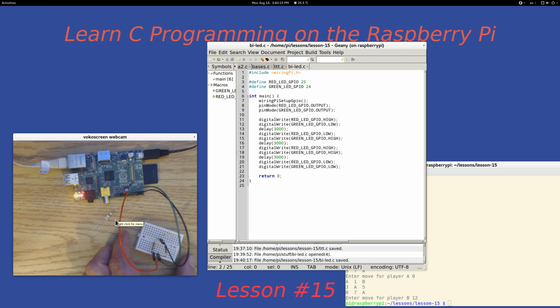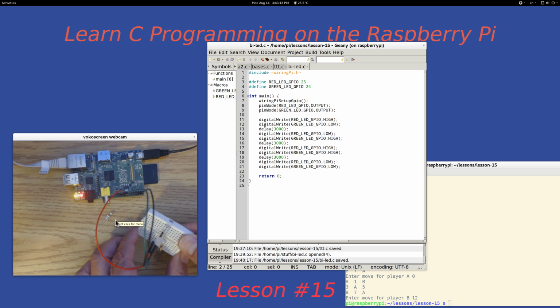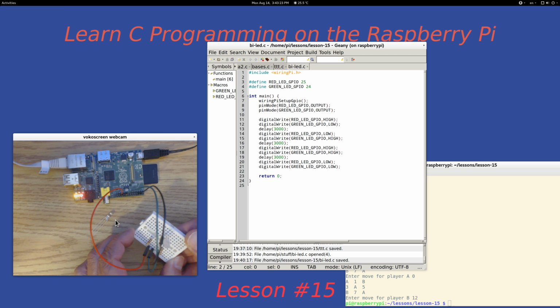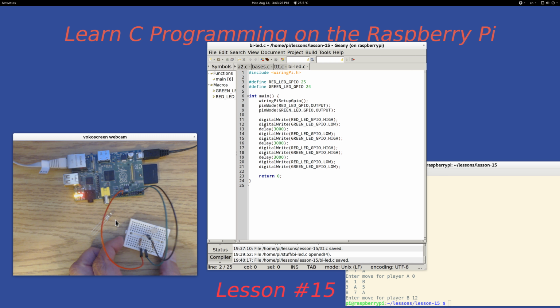Okay, so here you can see the LED. Well, sorry, there's the three pins there. And notice I also have resistors in there for each of the anodes, for the short line and the medium line. And those resistors are to limit the current, so I don't burn out the LED, or I don't do any damage to my Raspberry Pi. You notice before, when I only had one LED, I just needed one resistor because it was a single color LED.